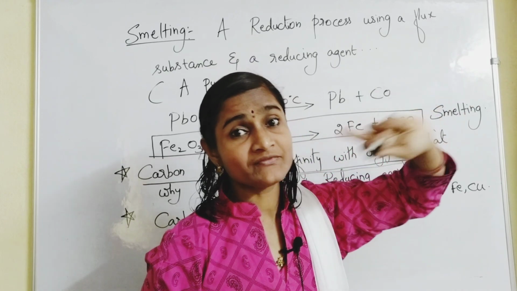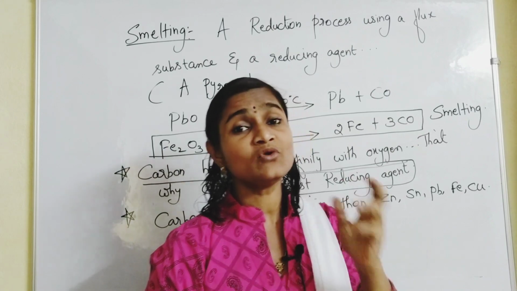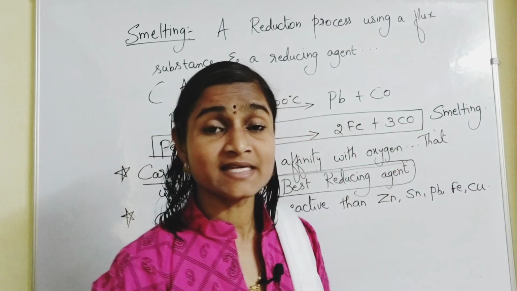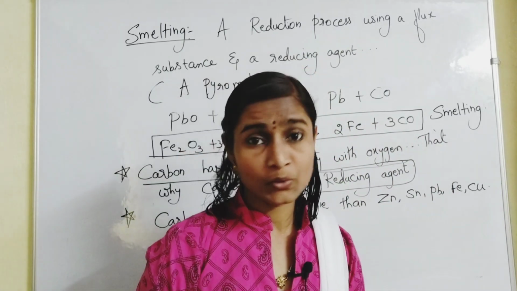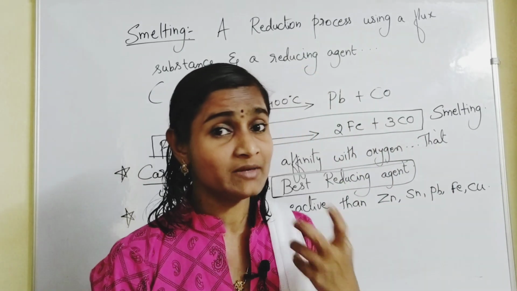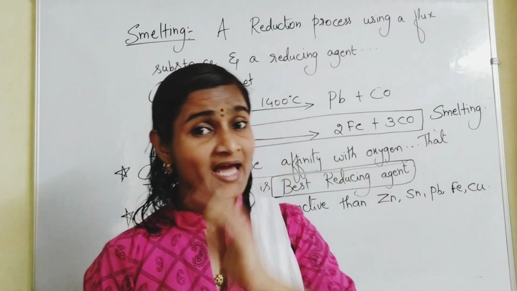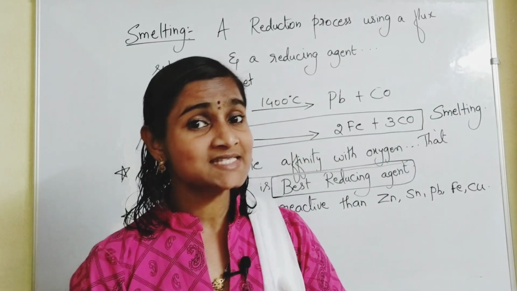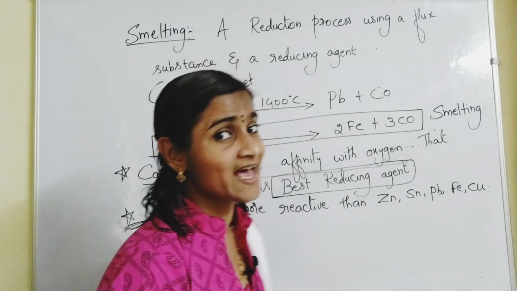Now we have learnt flux. Flux is a chemical substance which is to be added to remove gangue particles. Silicon dioxide will be there in the ore as impurity. So to remove that silicon dioxide, we'll be adding calcium oxide as a flux substance so that it comes out as calcium silicate as a slag.